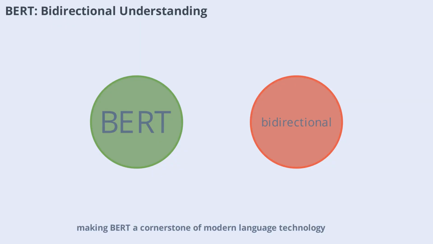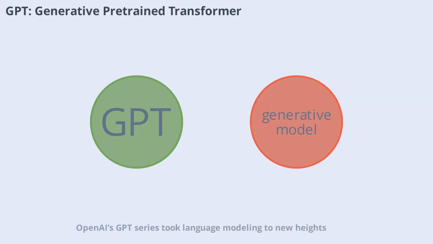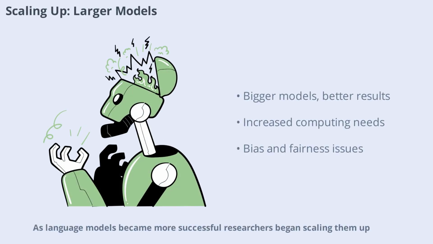modern language technology. OpenAI's GPT series took language modeling to new heights. GPT models are trained to generate human-like text, making them incredibly versatile for tasks such as writing, summarization, and conversation. Each new version of GPT has grown in size and capability, demonstrating the power of large-scale pre-training and the potential for creative language generation.